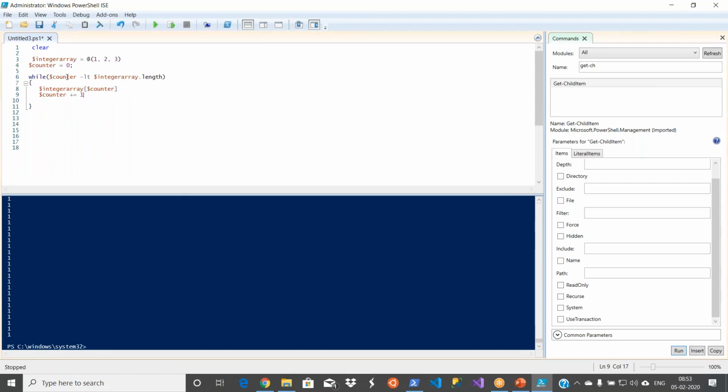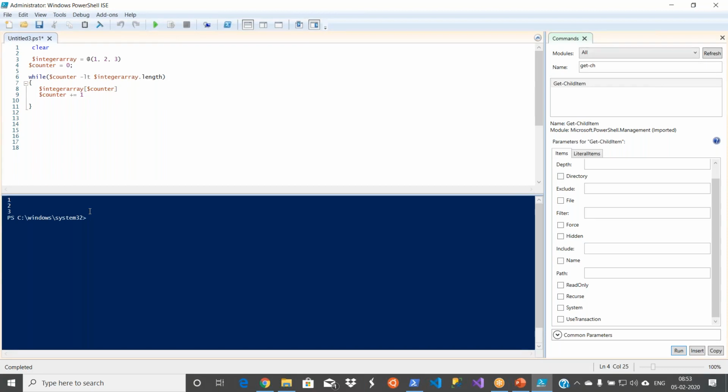After 2 times, what happens? Your counter will become 3. Then counter 3 less than 3 is false. So it will stop. 1 2 3. So remember, when you are using while loop, you have a greater chance of going to an infinite loop.